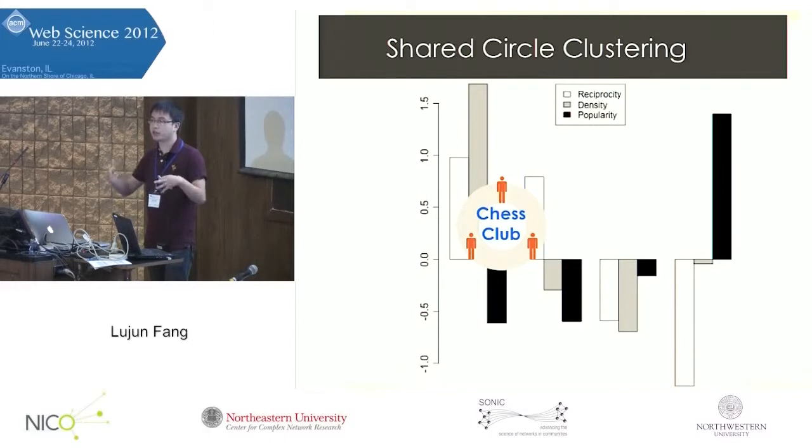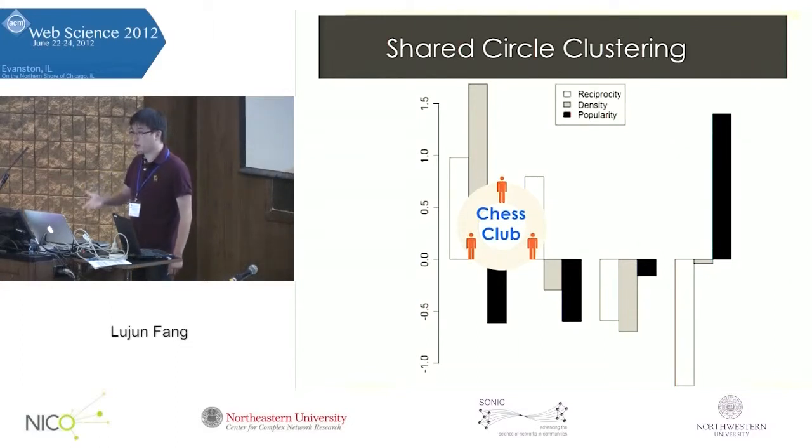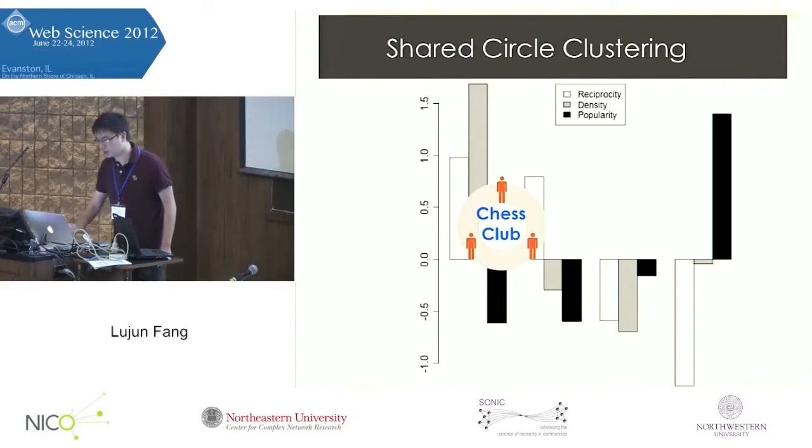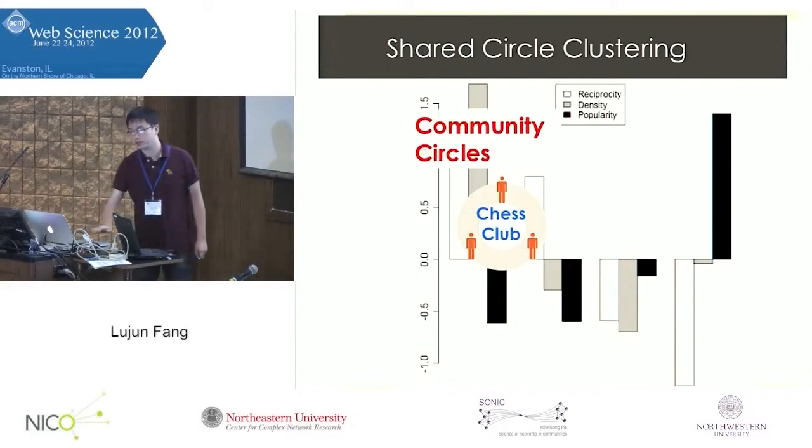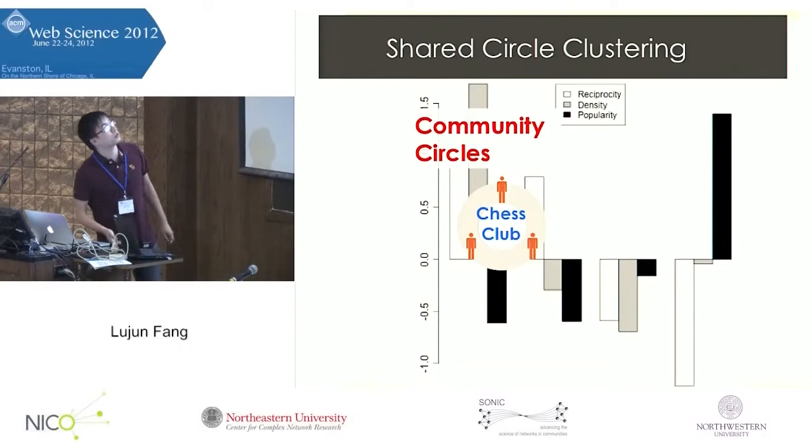So they have relatively low popularity, and they might already know each other and be connected on Google+. So they might have high density, but in other cases, they might have just joined this Google+ social network, and in some cases this kind of circle can have a bit lower density. In either case, this reminds us of real-life communities. So we call these two classes of circles community circles.